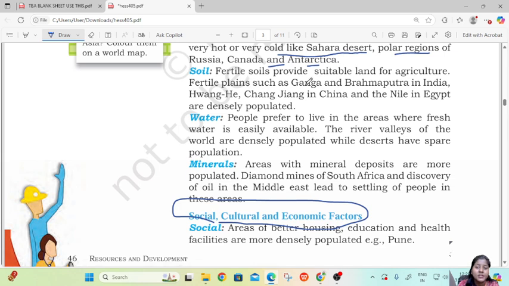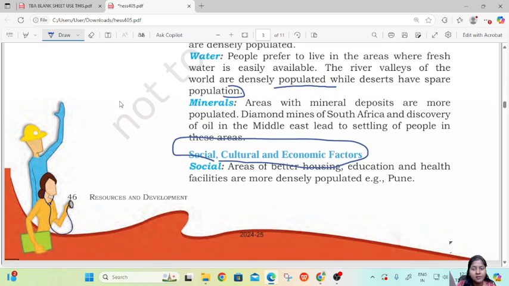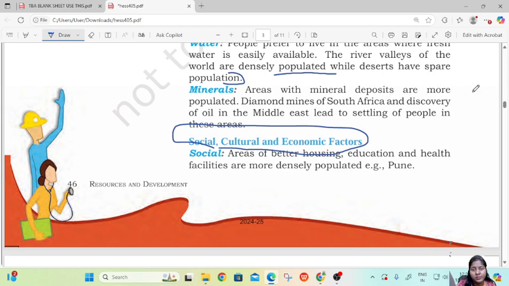Then soil. Fertile soil provides suitable land for agriculture. Fertile plains such as the Ganga and Brahmaputra in India, the Hwang He and Yangtze in China, and the Nile in Egypt are densely populated. Then water. People prefer to live in areas where fresh water is easily available. The river valleys of the world are densely populated while deserts have sparse population. Then minerals. Areas with mineral deposits are more populated, like the diamond mines of South Africa and the discovery of oil in the Middle East. This leads to settling of people in these areas.